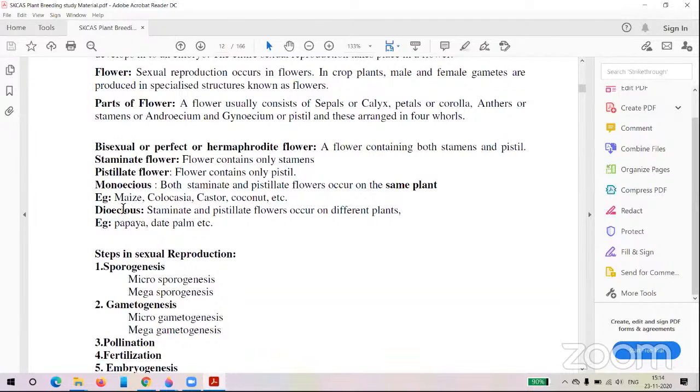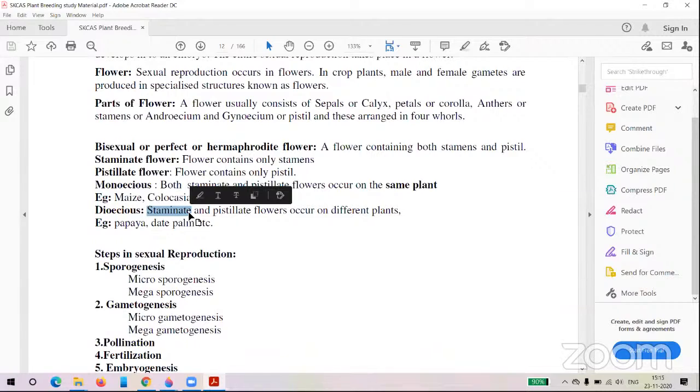And dioecious. Dioecious means the male flowers and female flowers, the staminate and pistillate flowers, are present on different plants. If you take any plant that has only staminate flowers, that means only male flowers, that is called a dioecious plant.